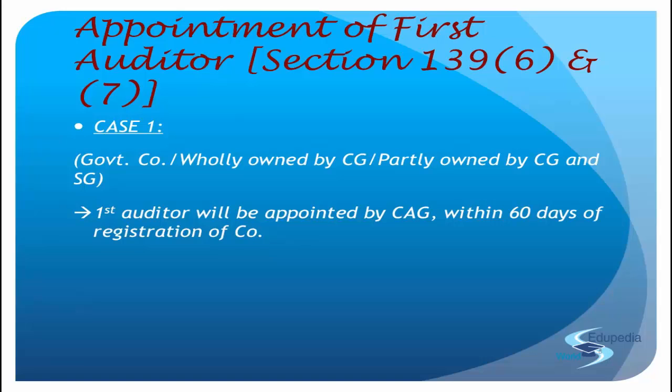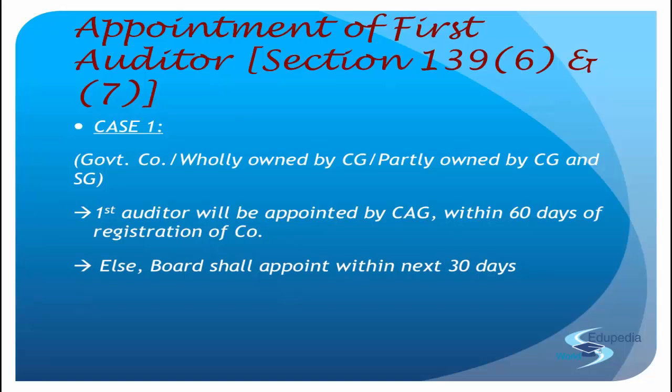We will not write 2 months in our answer, because it is 60 days that has been specified in the law. So the Comptroller and Auditor General has a time period of 60 days from the date of registration of the company to appoint an auditor. If the CAG appoints an auditor, it's well and good. But in the case where the CAG is not able to appoint an auditor, do we not have an auditor then? No. We will have an auditor, and that auditor will now be appointed by the Board of Directors.